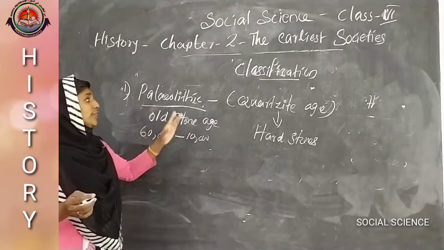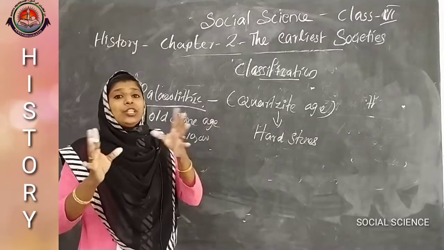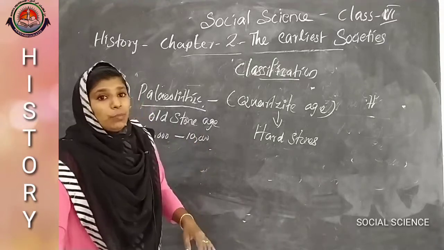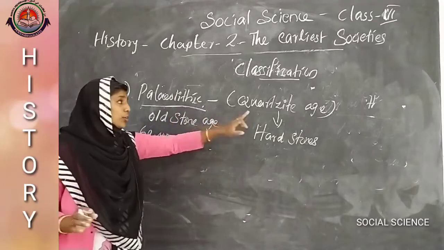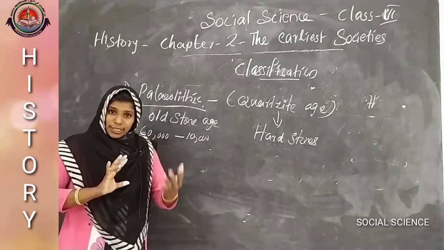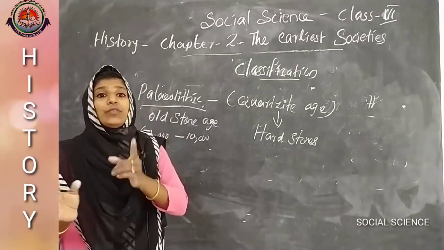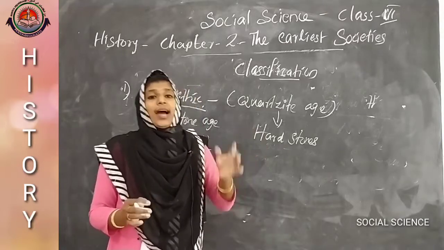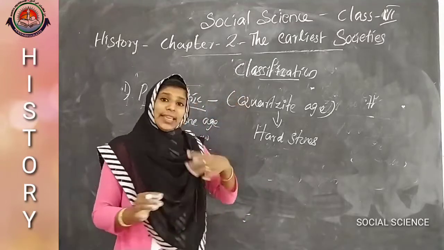We can again divide this Paleolithic age into three subdivisions. That is on the basis of the stone tools used during that age. Don't be confused: our classification is Paleolithic age or the Quartzite age, and we further divide the Paleolithic age into three subdivisions on the basis of the stone tools used during that age.